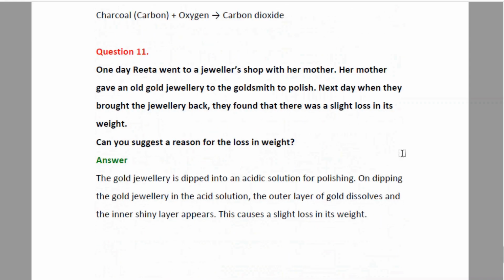Question 11. One day, Rita went to the jewelry shop with her mother. Her mother gave an old gold jewelry to the goldsmith to polish. Next day, when they brought back the jewelry, they found that there was a slight loss in its weight. Can you suggest a reason for this loss in weight?